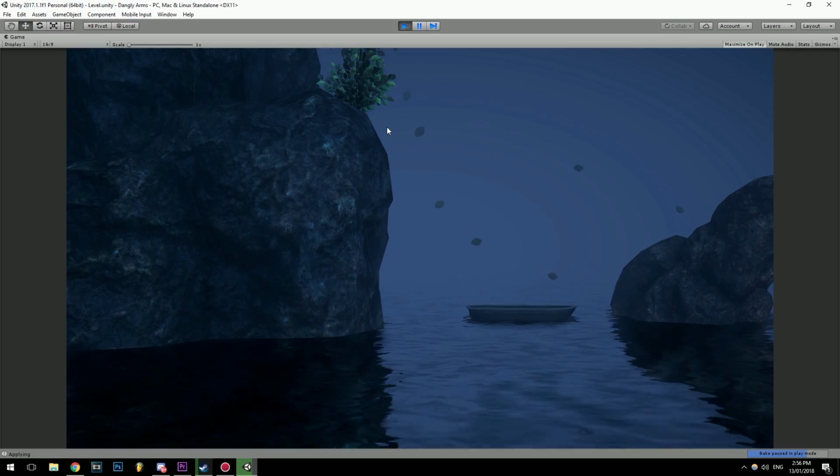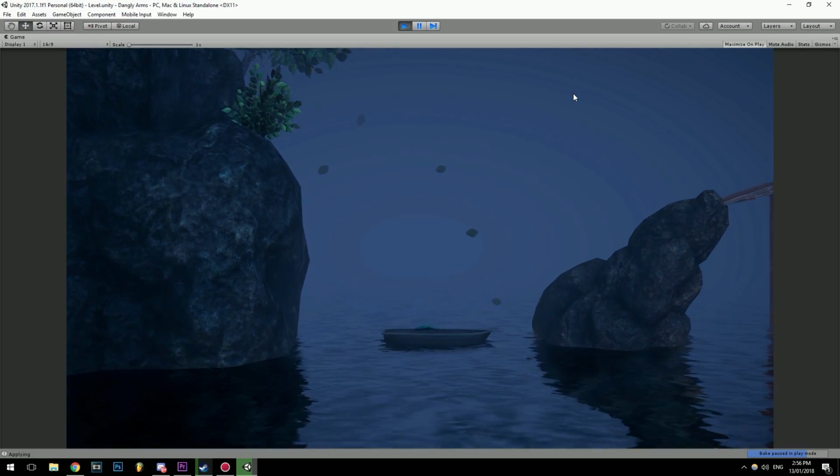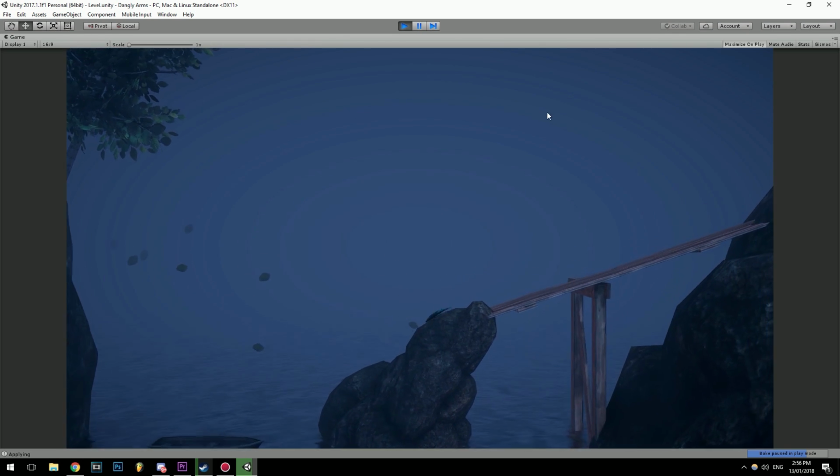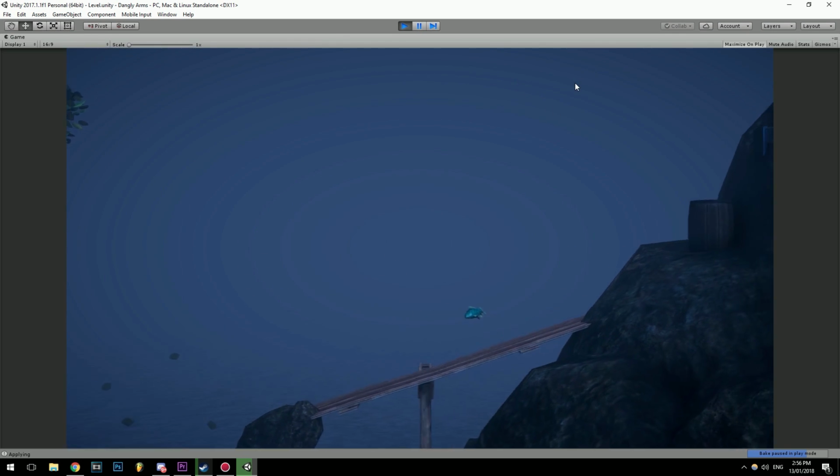And of course the last thing I did was add a fog effect. Fog effects are awesome. You can basically cover up a lot of those detail mistakes in the background. For example, you could see the outline of the water that I actually used, so I just used the fog effect to cover all of that up.